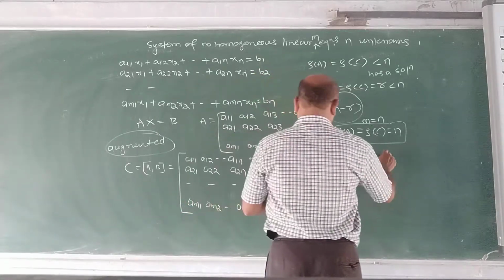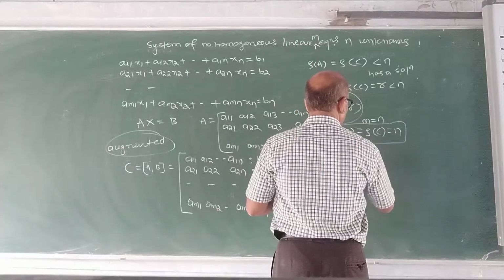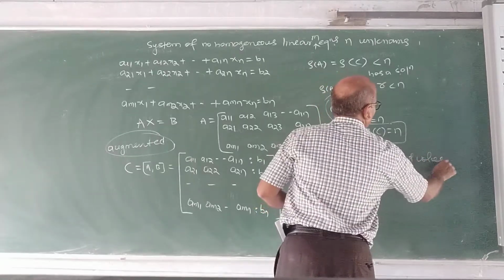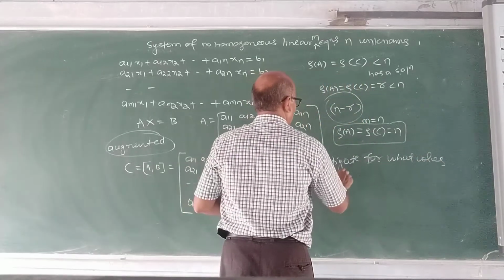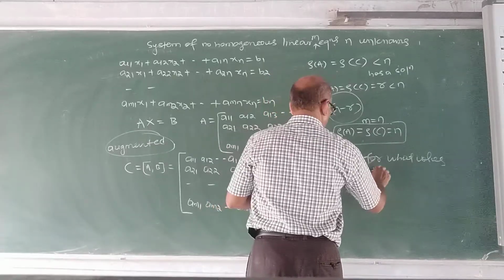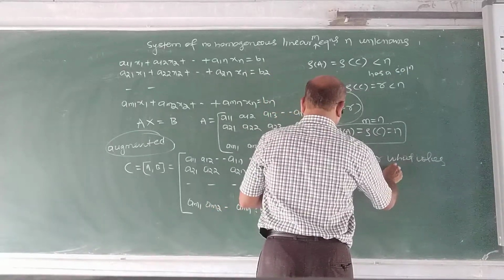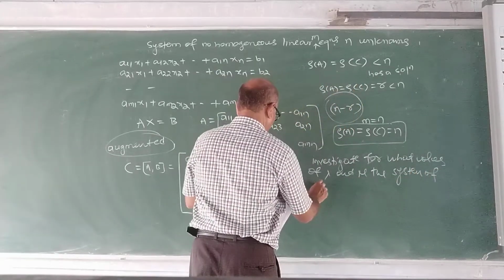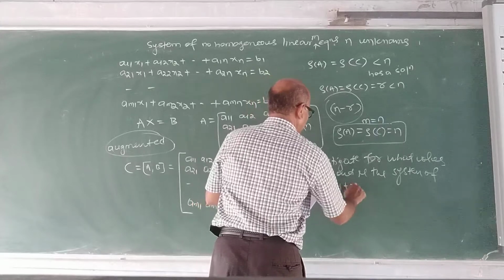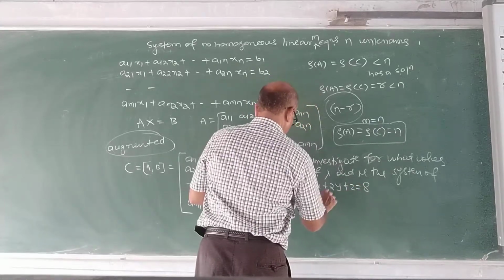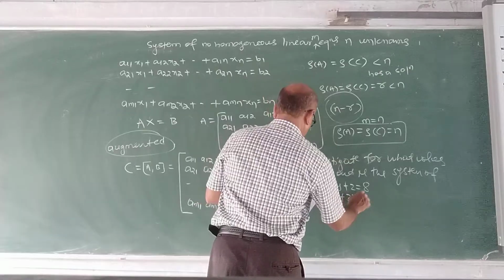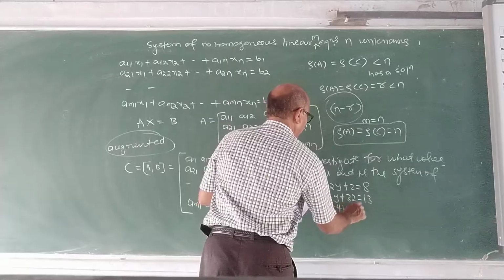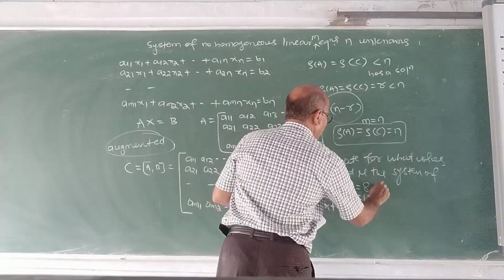Investigate for what values of lambda and mu the system of equations x plus 2y plus z is equal to 8, 2x plus y plus 3z is equal to 13, 3x plus 4y minus lambda z is equal to mu